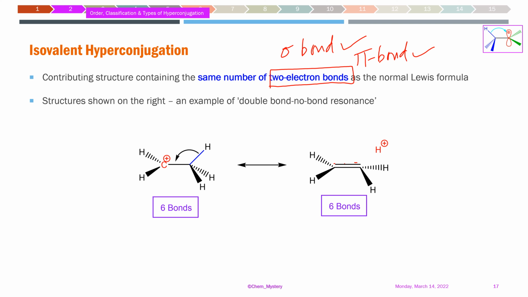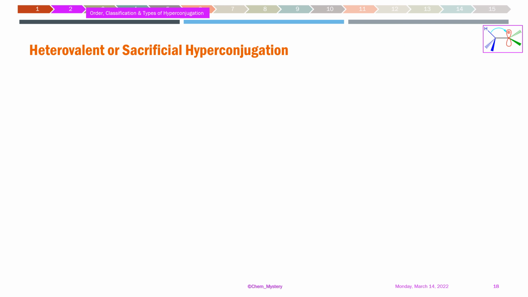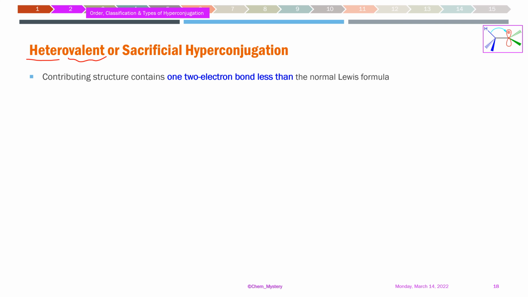Now when it comes to heterovalent, the number of bonds which we see is not going to be the same. Because it is sacrificial, one bond is less. That normal 2 electron bond we are talking about is at least 1 bond less in comparison to the first structure when we show the delocalization of electrons taking place. And rightly said, because one bond is being sacrificed for the sake of hyperconjugation, we call this sacrificial hyperconjugation.